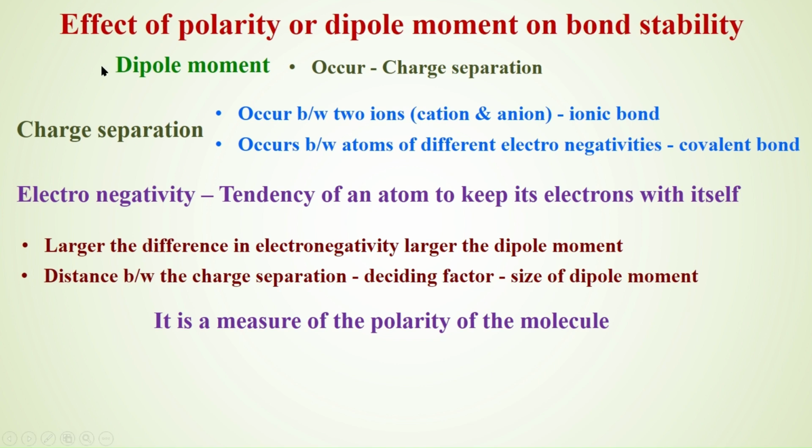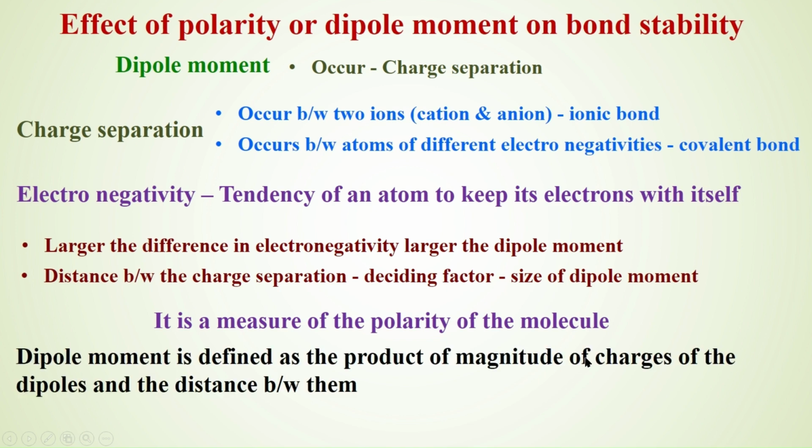In other words, dipole moment is a measure of the polarity of the molecule. Dipole moment is defined as the product of the magnitude of charges and the distance between them.